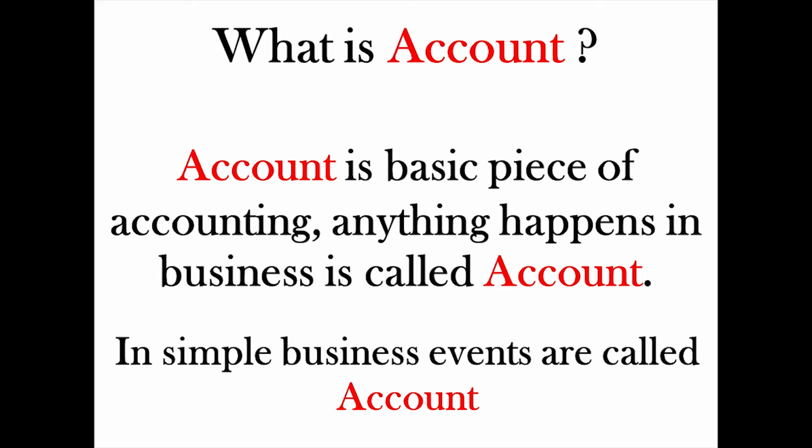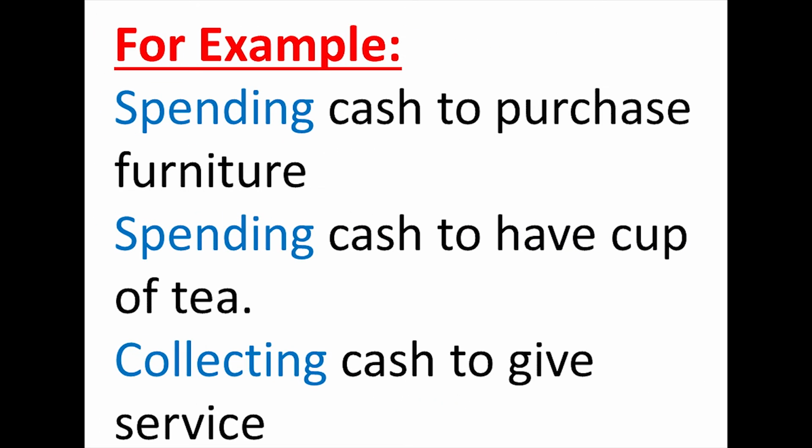Here, anything represents events which occur in a business. Events in the sense, maybe you will go to market to purchase some assets for your office, maybe furniture. That furniture we will call as anything, and that we will name as account and we will record in the book. For example, spending cash to purchase furniture. Here cash is one event and furniture is another event.